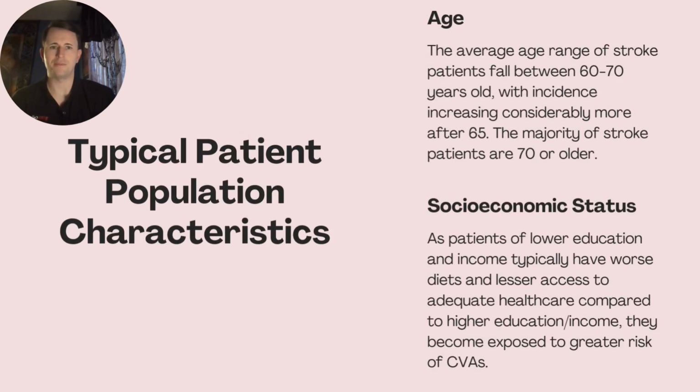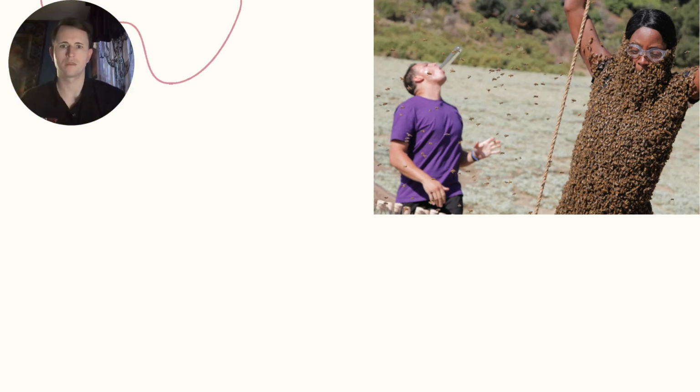As far as patient population, age is a considerable factor. The average age range of strokes falls between about 60 and 70 years old, with the incidence increasing considerably after the age of 65. And the majority of stroke patients are actually 70 years or older. Socioeconomic status is also a big factor, as lower income people with not as optimal diets and lesser access to healthcare are also prone to strokes.